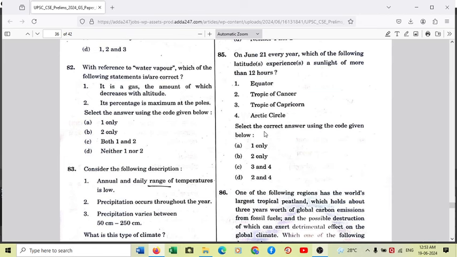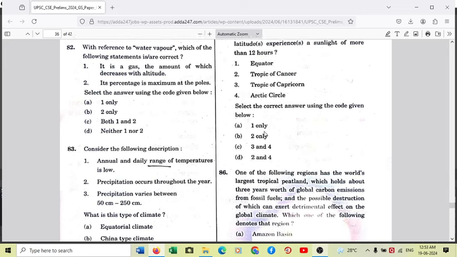And for Tropic of Capricorn, which is number 3, it is opposite. It will be the winter season and sunlight will be for less than 12 hours. And for equator, it is equal, 12 hours of sunlight and 12 hours of moonlight. So 12 plus 12 equals 24. So in this question, answer is 2 and 4. Right? So option D is the right answer.